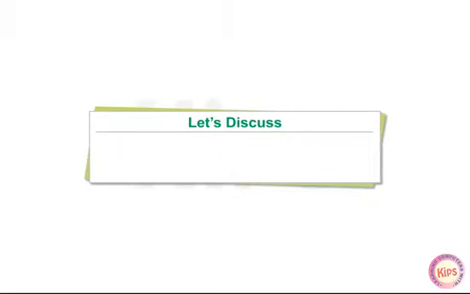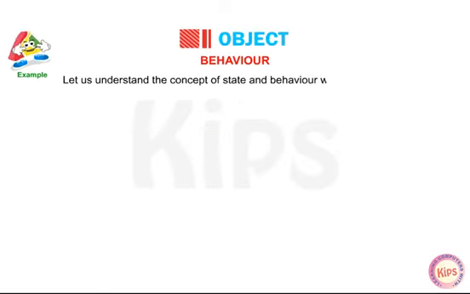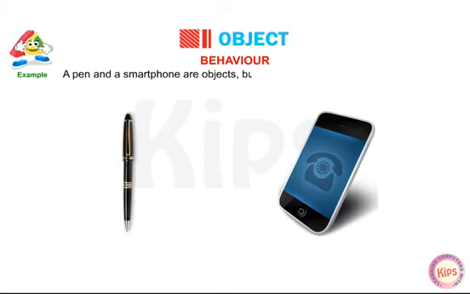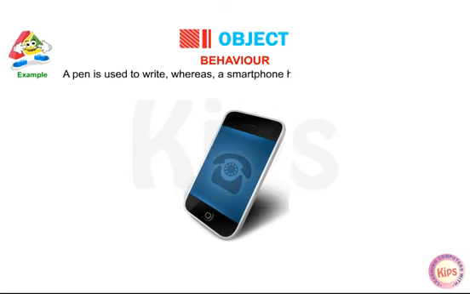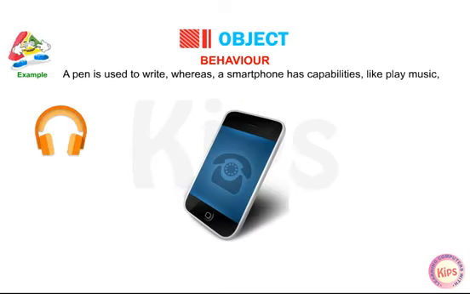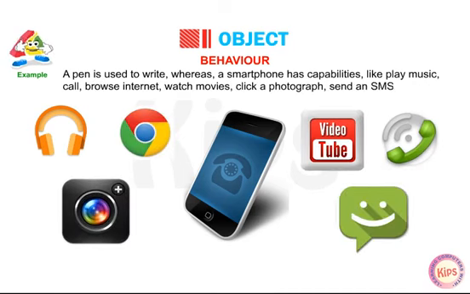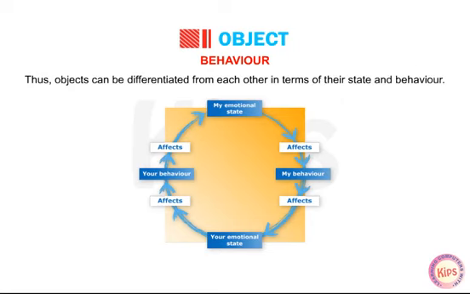Okay, let us discuss the difference between state and behavior. Let us understand the concept of state and behavior with more examples. A pen and a smartphone are objects, but they are completely different in their state and behavior. A pen is used to write, whereas a smartphone has capabilities like playing music, calling, browsing the internet, watching movies, clicking a photograph, sending an SMS, etc. Thus, objects can be differentiated from each other in terms of their state and behavior.